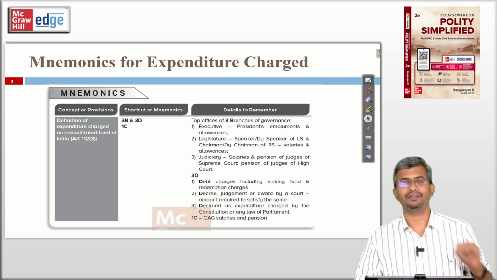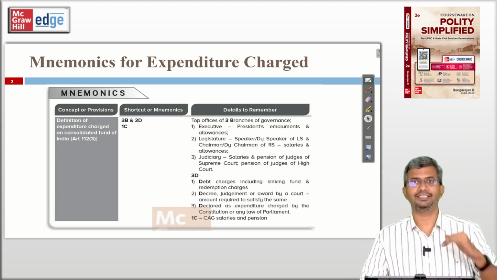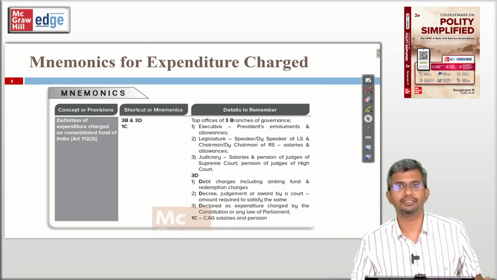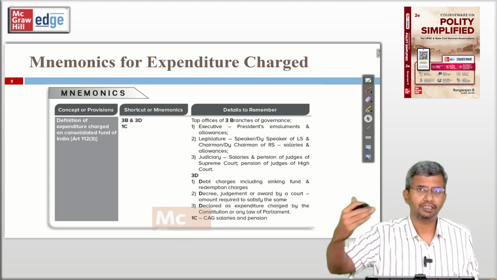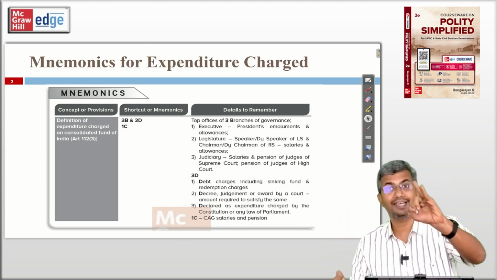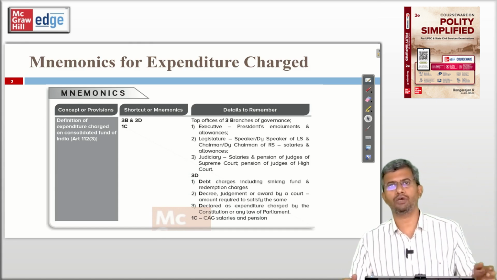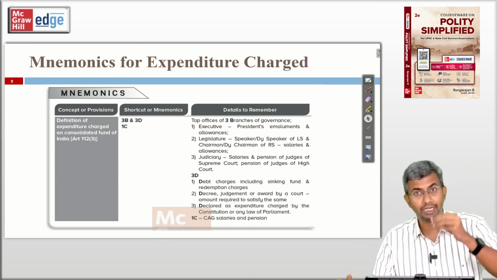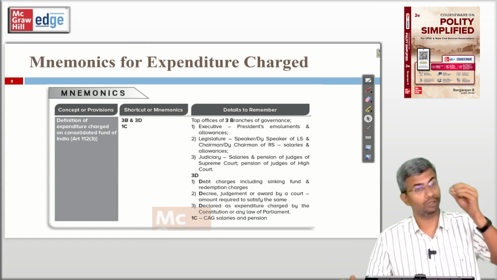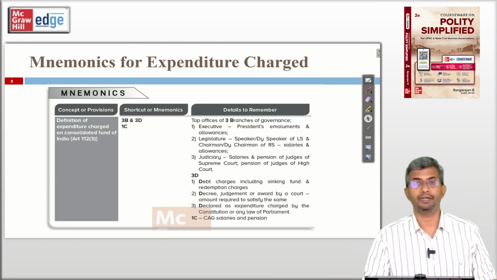And 3D, first, debt charges, any borrowing related charges, repayments, interest is charged. Then a decree. Decree is a financial award by a court. Any amount that is required to satisfy a decree of the court is charged on the Consolidated Fund of India.